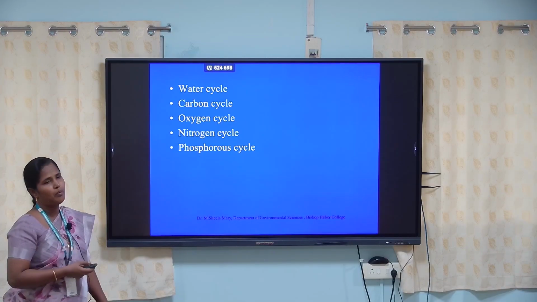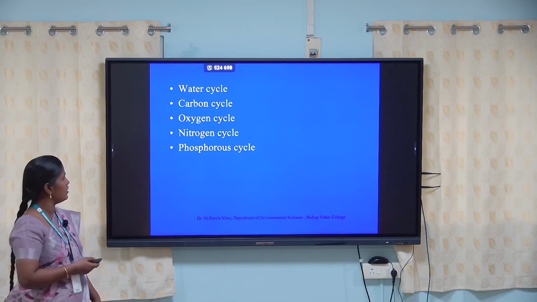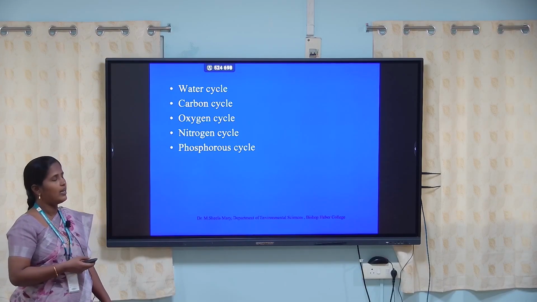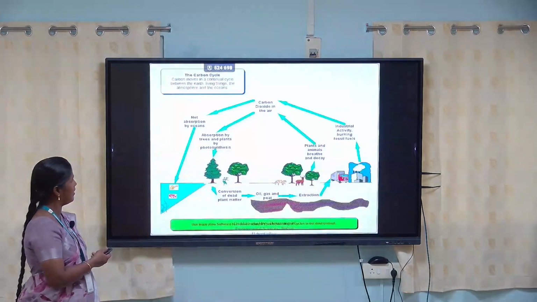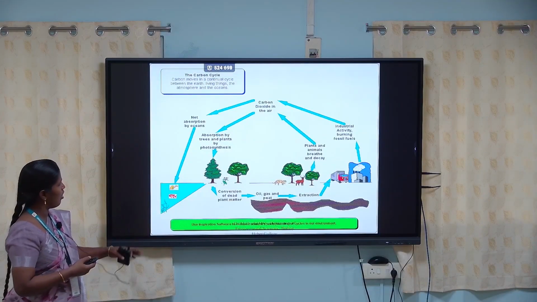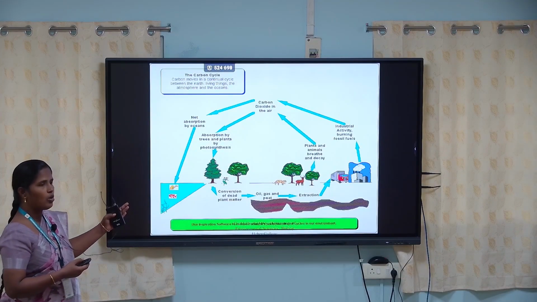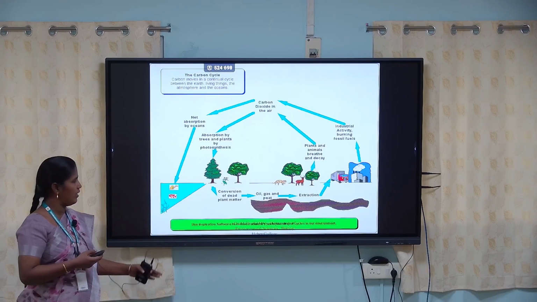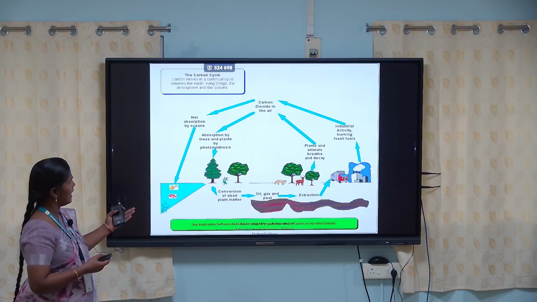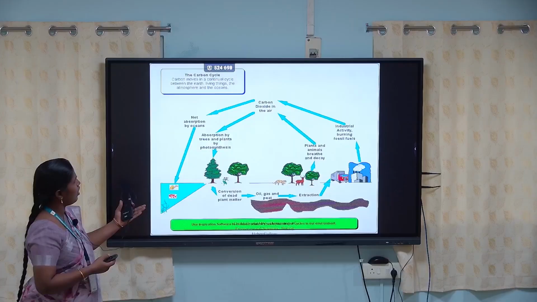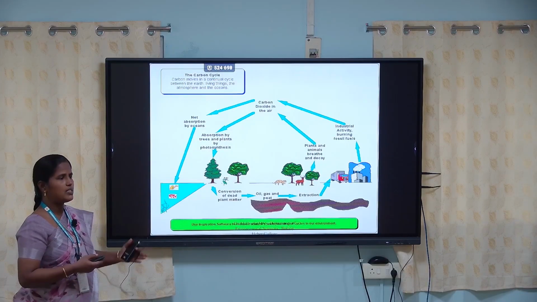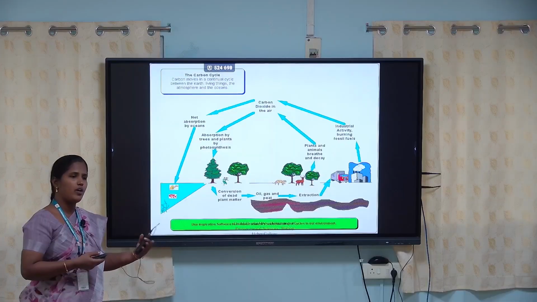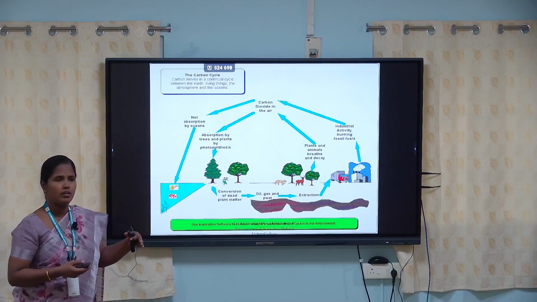These are the important nutrient cycles in the ecological system: water cycle, carbon cycle, oxygen cycle, nitrogen cycle and phosphorus cycle. This slide shows the carbon cycle. Here both plants, animals and abiotic components are very important. The fossil fuels accumulated in the land, but how did the fossil fuels enter into the earth?